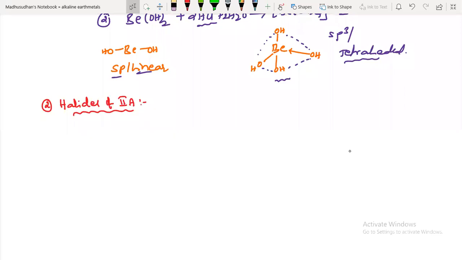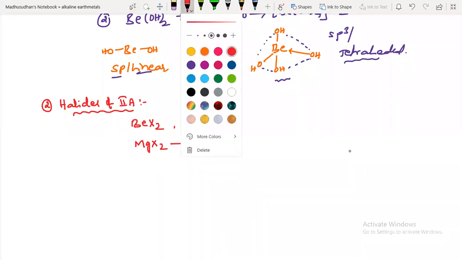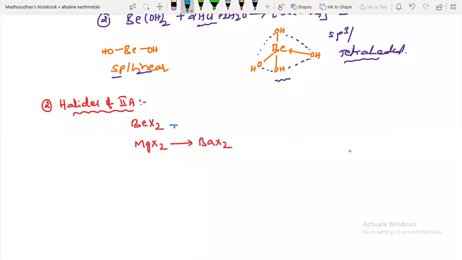Here, halides of second group means beryllium halide, and magnesium halides, magnesium to barium halides. So this beryllium halide is only a special case. It is covalent in nature, but magnesium to barium are ionic halides, ionic in nature.